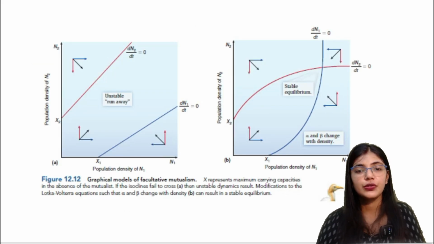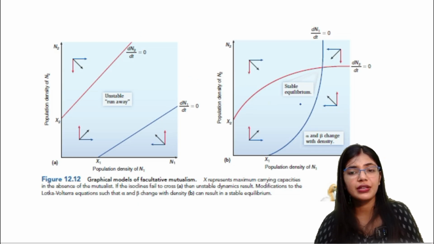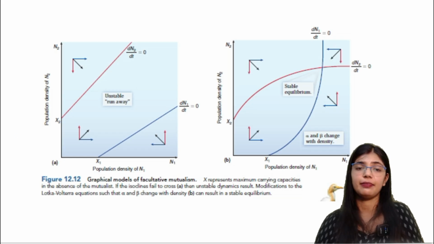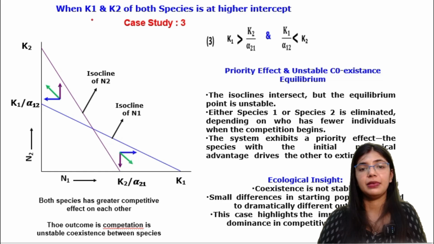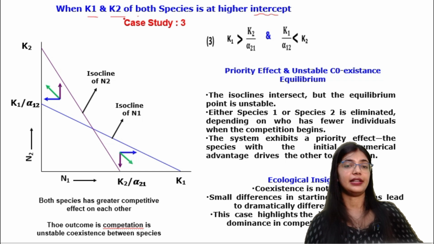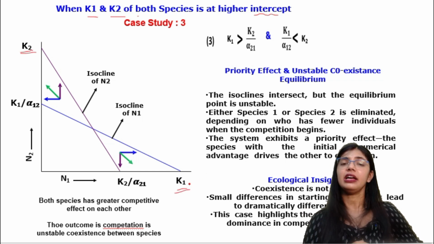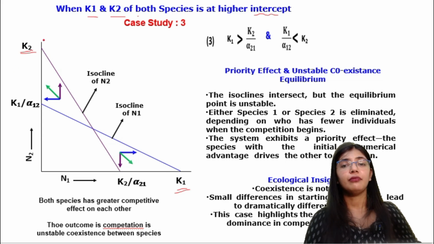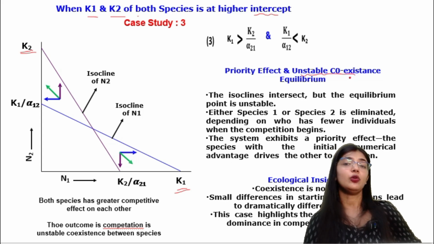Now it is the same thing for when there will be stable coexistence and when there will be unstable coexistence. From this diagram we are going to see what will happen if K1 and K2 of both species are at higher intercepts. Here you can see that K1 and K2 both are at higher intercepts. Here K2 is high and here K1 is high. What will be the conditions? When both are high, there will be unstable coexistence.